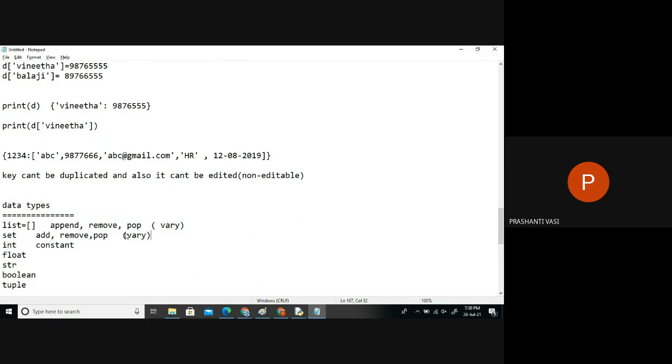Initially I can have 1, 2, 3 here. But is it always 1, 2, 3? No, it can be changed. In the same way, if I say 1, 2, 3 inside curly braces, is it always 1, 2, 3? We can add new items in this. Okay, so it is editable.